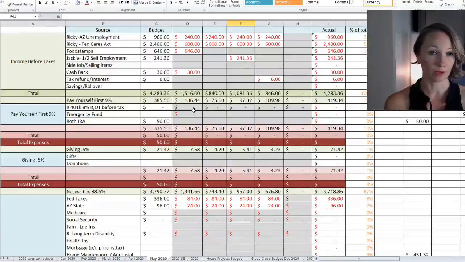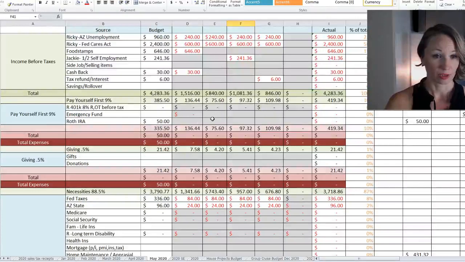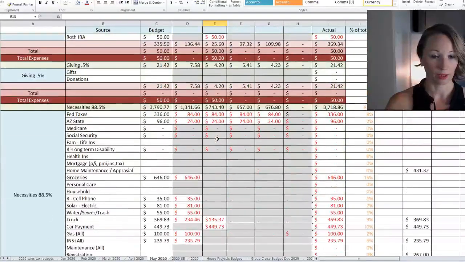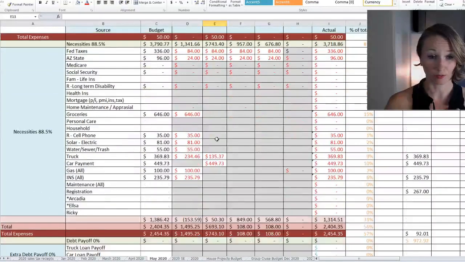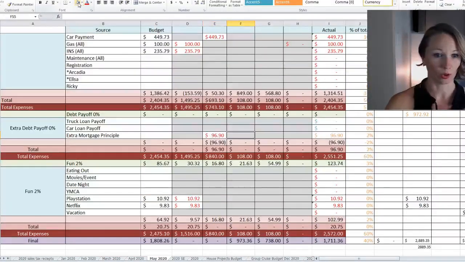And then that way, if Ricky goes back to work by the end of May, then we can go back to normal next month. So we'll just have to see how that goes. So now we can also do on the second paycheck, this is automatic into our Roth IRA. And I can stop that contribution if I want to. It's automatic. I'm going to leave it going for now. Oh, you know what I'm missing?